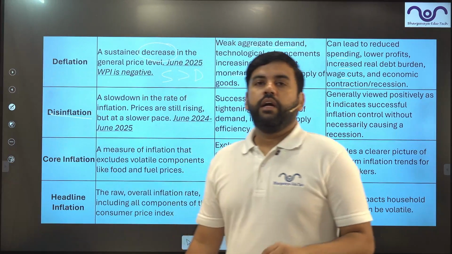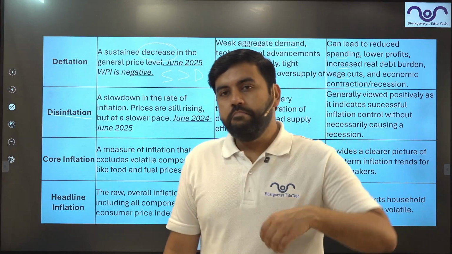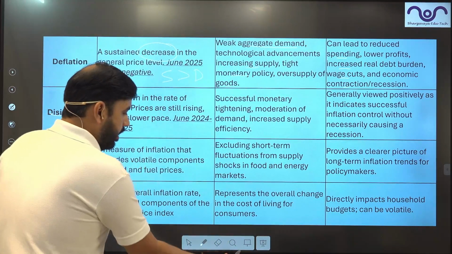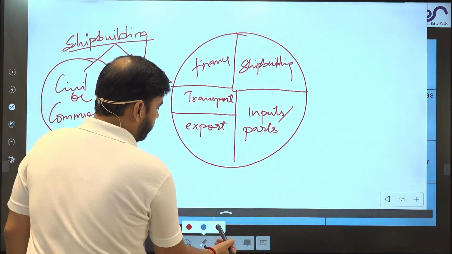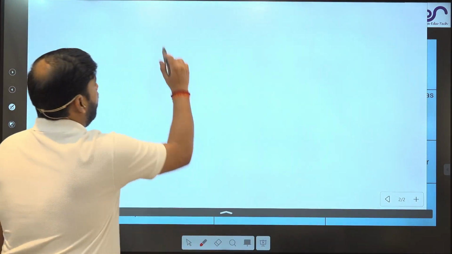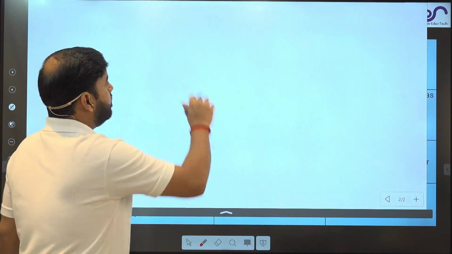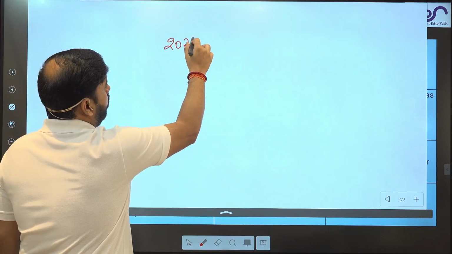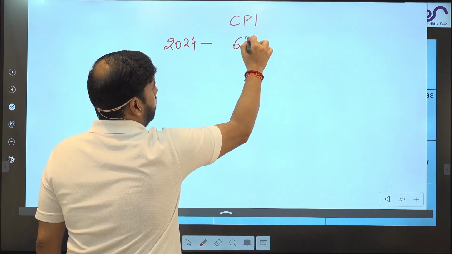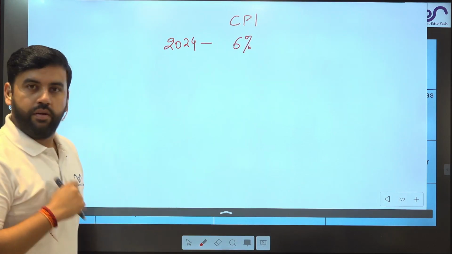Disinflation. Disinflation means inflation may increase, but the percentage has reduced. Let's understand that. I'm just taking a hypothetical example, guys. Let's say in 2024 CPI increased by 6%, right?